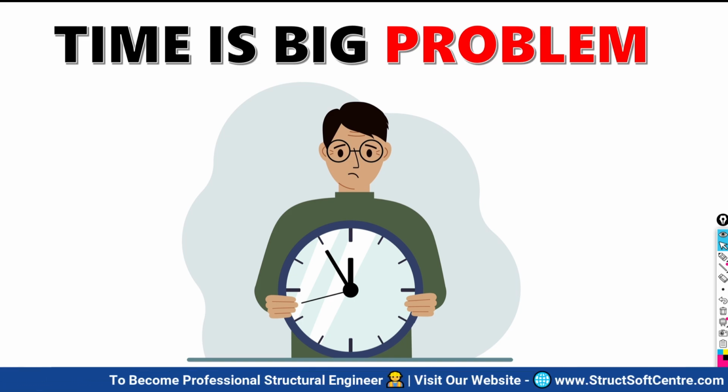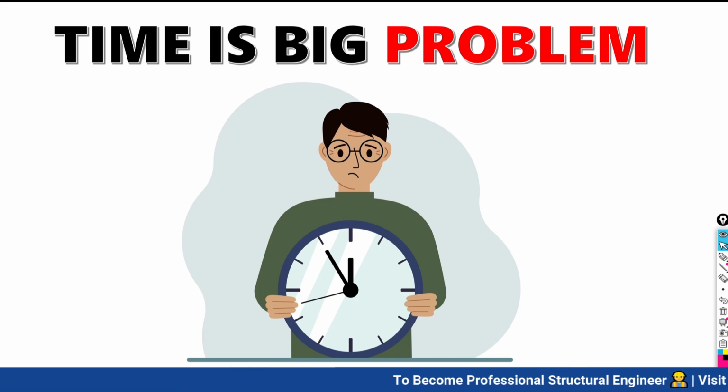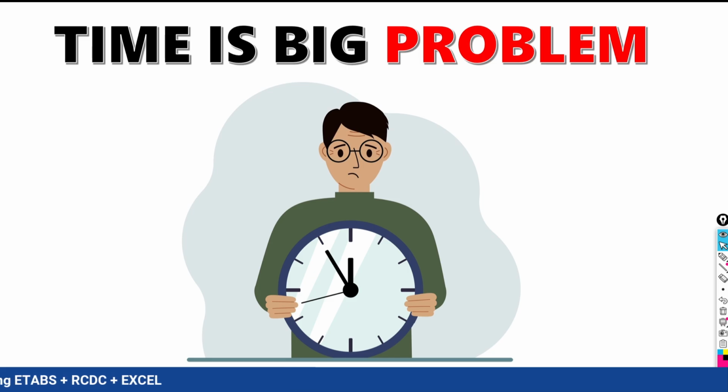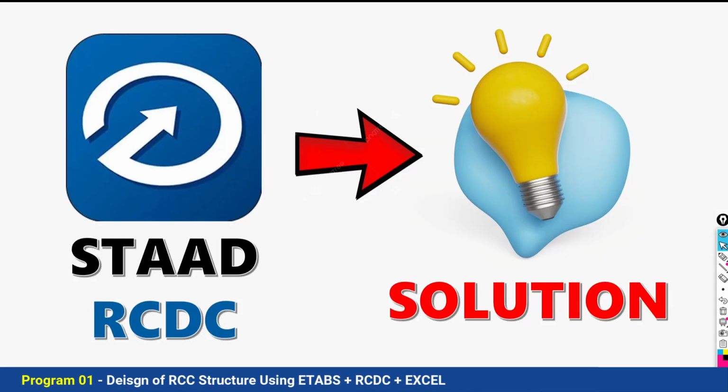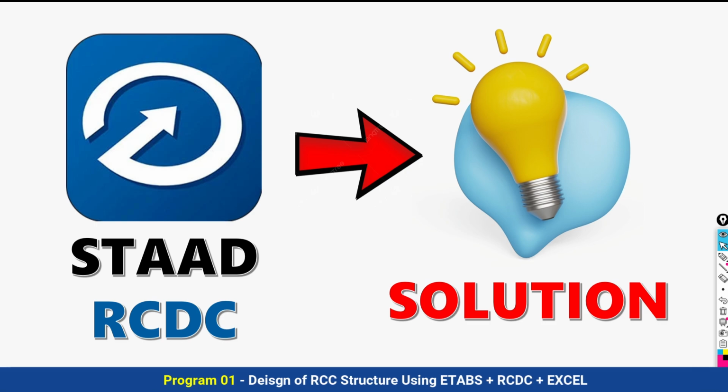If I am giving a G plus 5 floor building, it requires 2 days if you are new in the field of structural design. If I am giving G plus 15-20 floors, it takes 4-5 days for completion of the complete scheduling and detailing and preparing the report. But that time can be reduced with the help of your STAAD RCDC software.